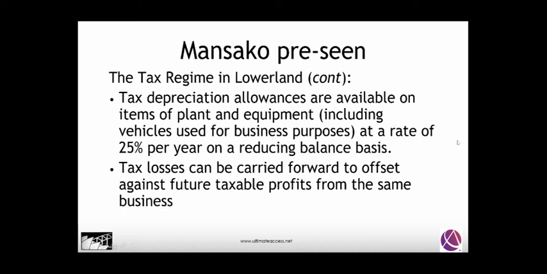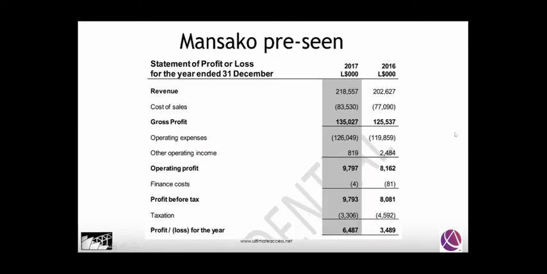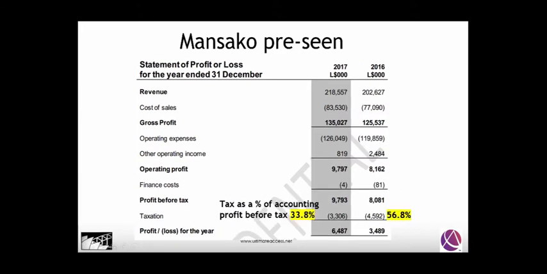So there's clearly a lot of information about tax in relation to Mansako and Lower Land. Here we can see the profit or loss for Mansako for the 2 years, 2017-2018, and taxes featured here. Interesting, a big difference in terms of the accounting profit, which we've already discussed is not the basis for calculation of tax, but we have a big difference: 33.8% of the accounting profit is being charged as tax, whereas the previous year 56.8%.